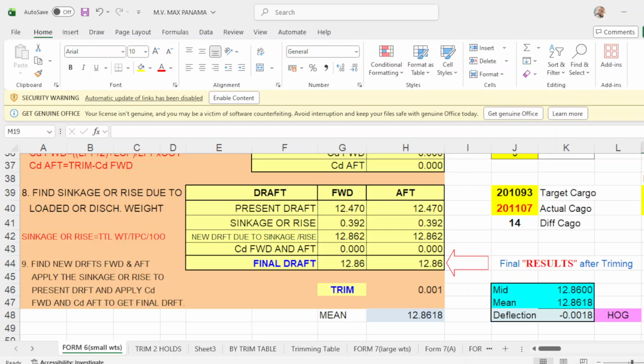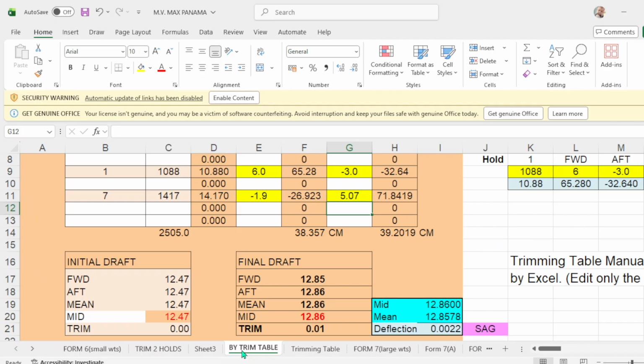Your departure draft forward will be 1286, aft draft will be 1286, your trim is 0, your mean is 1286, then your deflection is 0. Okay, so trim 2 holes, we go now by trim table.